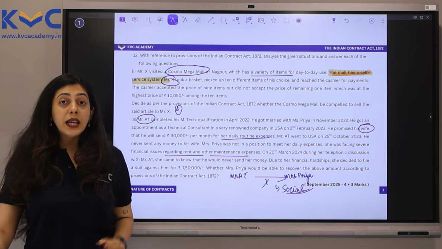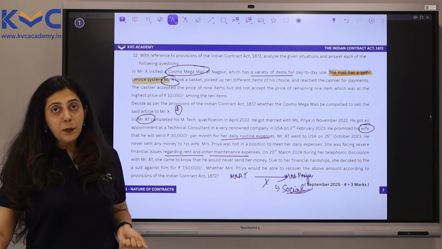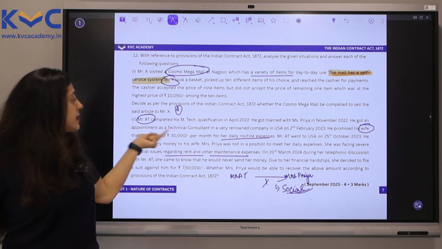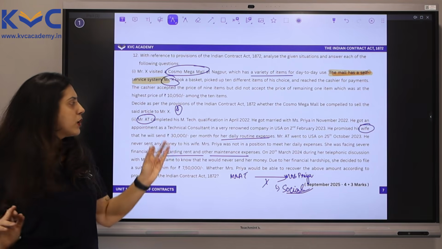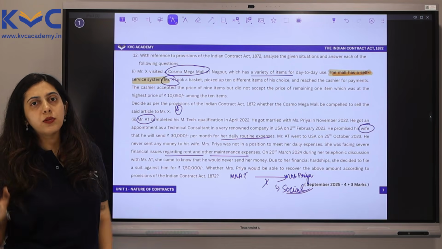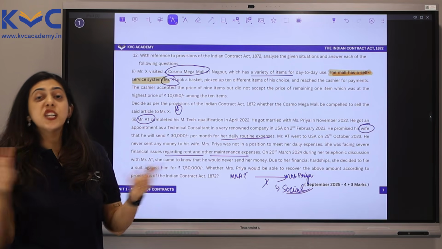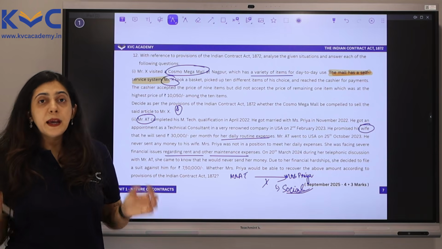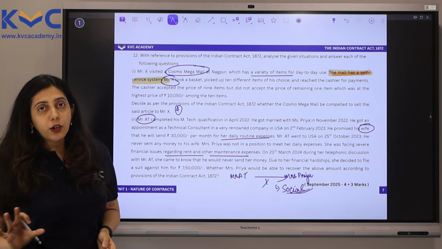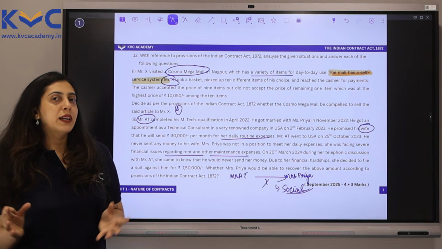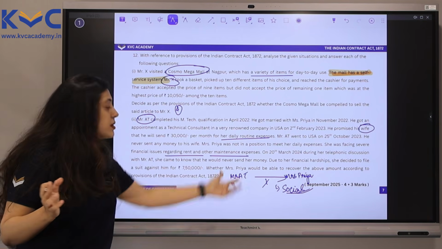We have a landmark case, Balfour versus Balfour, to support this. Here, the husband had simply promised his wife. There was no proof of that promise. It was just an oral promise that he will pay her 30,000 rupees per month. There was no intention to create a legal relationship, and therefore, since our essential elements tell us that for a contract to be valid, the intention must be to create a legal relationship, which is missing here.